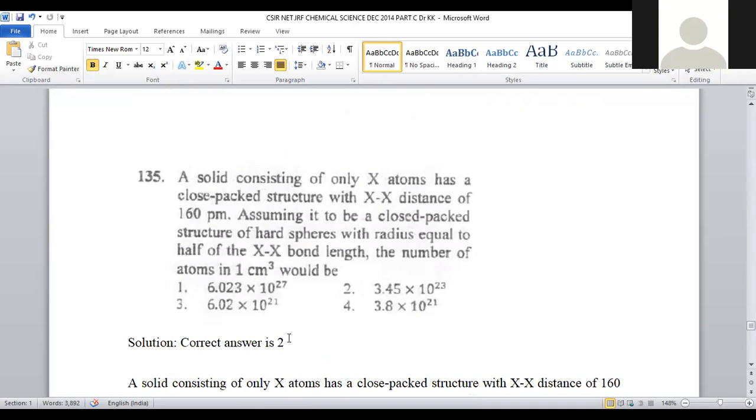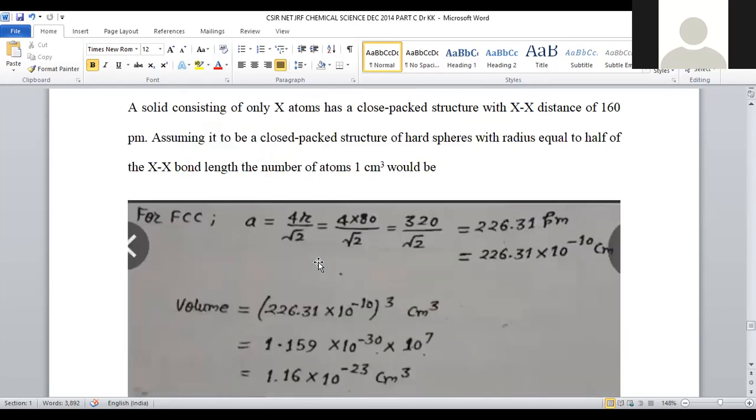A solid consisting only of X atoms has a close packed structure with the X-X distance of 160 picometers. Assuming it to be a close packed structure of hard spheres with the radius equal to half of the X-X bond length, the number of atoms in 1 centimeter cube will be? The close packed hard sphere radius is half of its bond length, and the number of atoms in 1 centimeter cube is to be predicted. This is a question from solid state chemistry, and the system is said to exist in face-centered cubic.